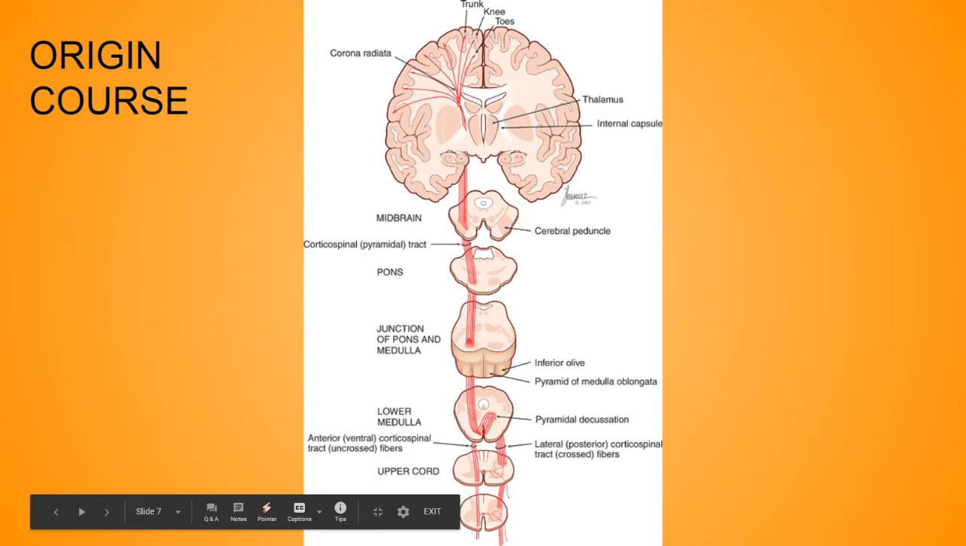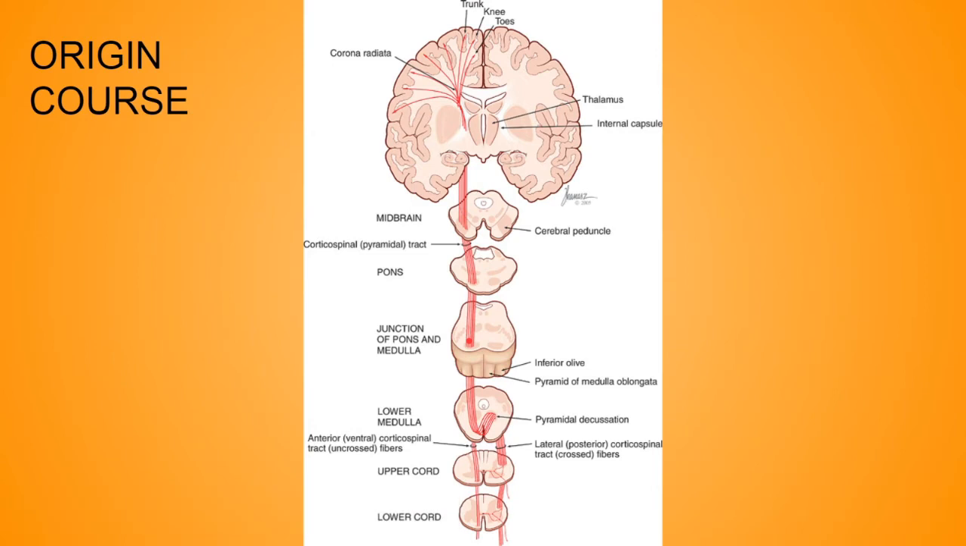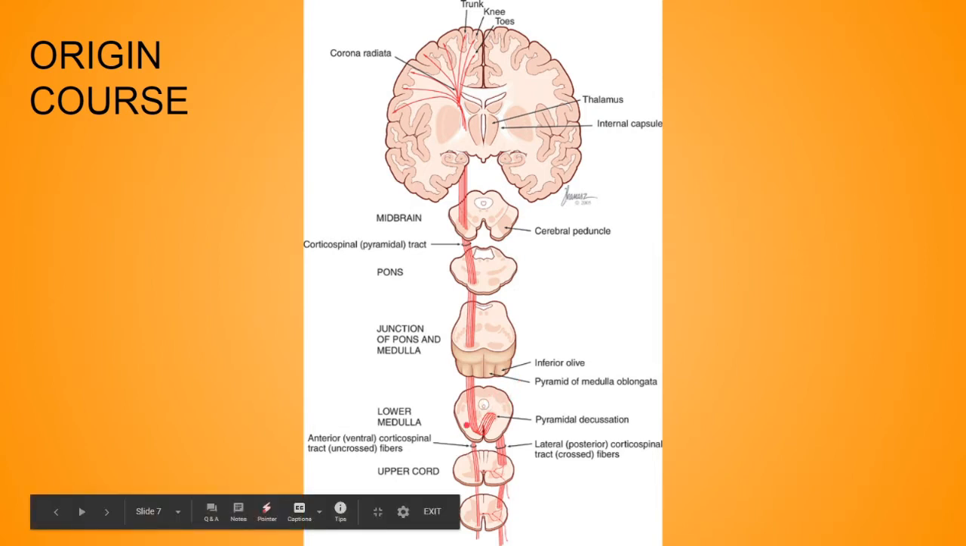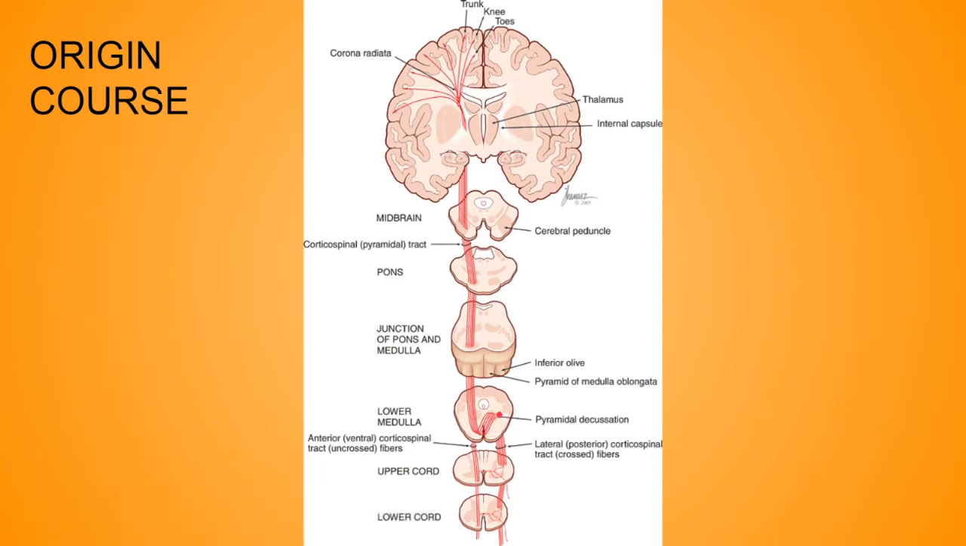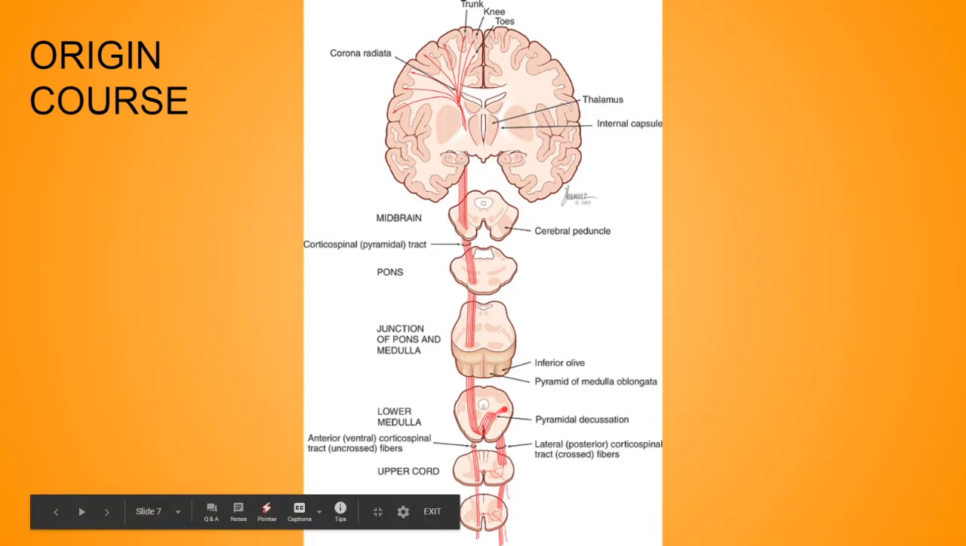So of course, what is decussation? Decussation means forming a cross shape. From here the corticospinal tract is coming, and from the opposite side the corticospinal tract will also come, and they will form a decussation. That means they will cross each other and come to the opposite side of each other. So the pyramidal decussation occurs over here, and from here it will go down.